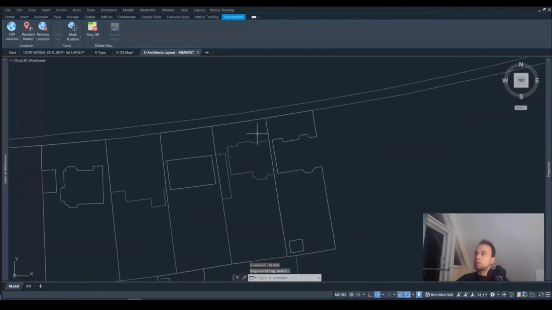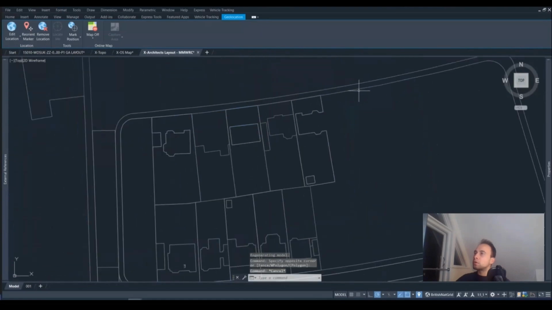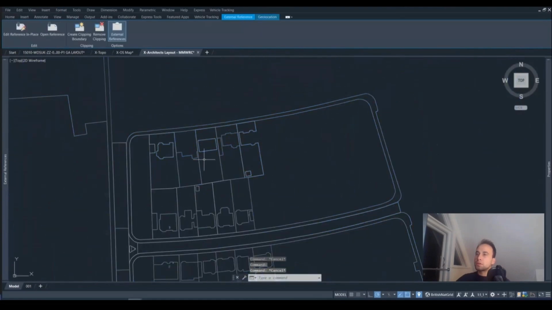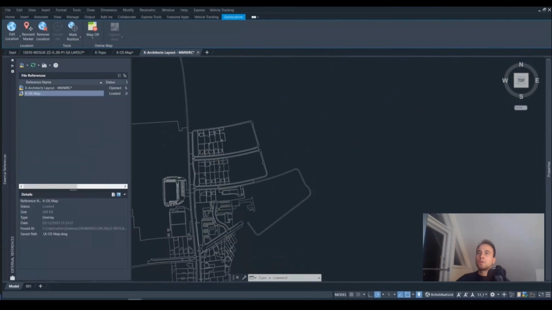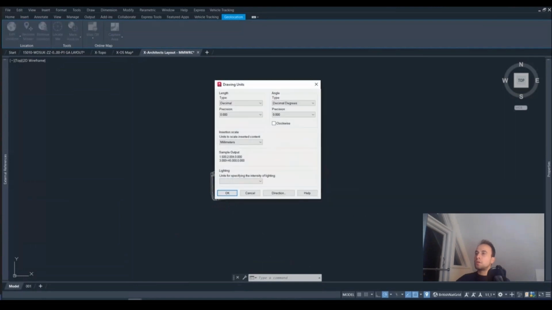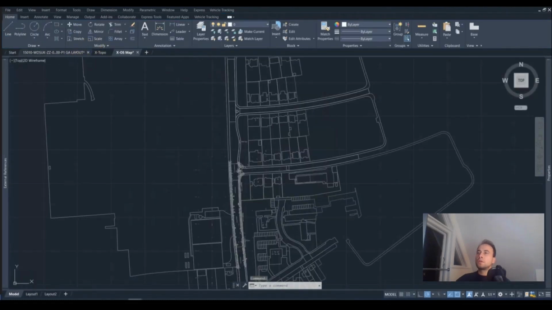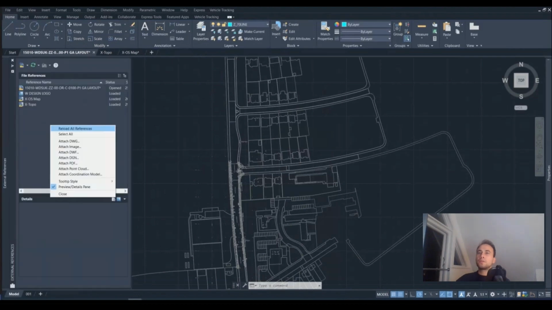If we regenerate the drawing, we can see that now the external reference sits exactly where it should be. If we detach the OS map, now we double check that the units are in millimeters, so the drawing is set up in the right way. We close this drawing, and now our external reference is ready.